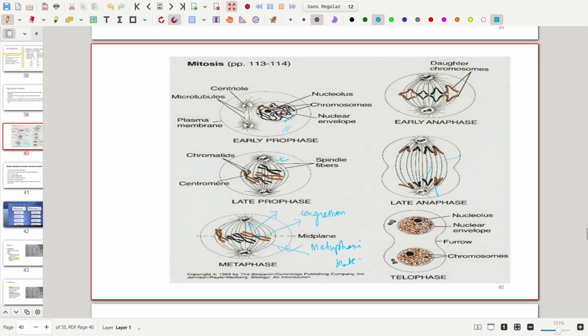And this is the shortest phase, also called the migration phase, and prophase is the longest phase obviously, and anaphase is the shortest phase, also known as the migration phase. And in case of telophase, it is the reorganization phase, where the chromosomes absorb water and begin to uncoil and form the chromatin fiber, and the spindle fiber disappears. The nuclear membrane and the nucleolus again appear, and at the end the two daughter cell chromosomes are formed.